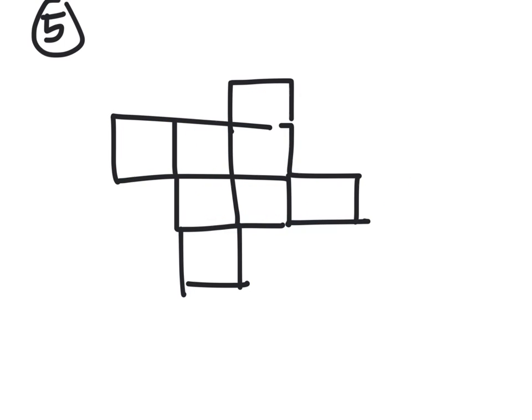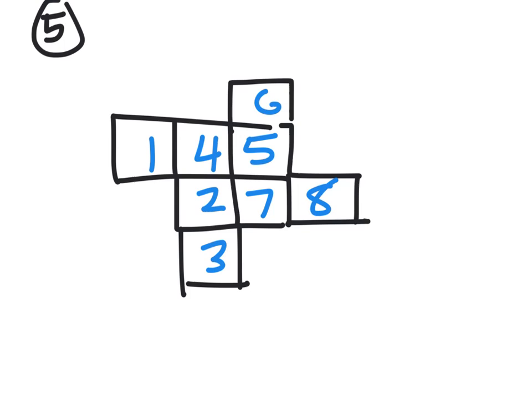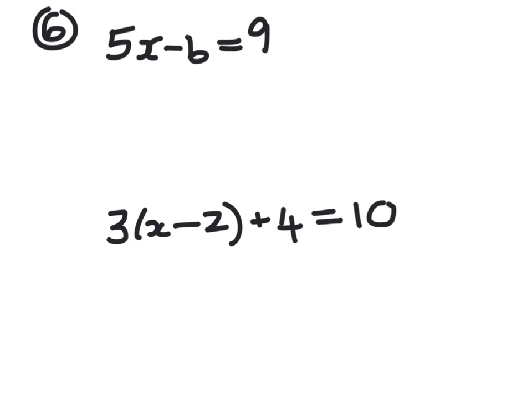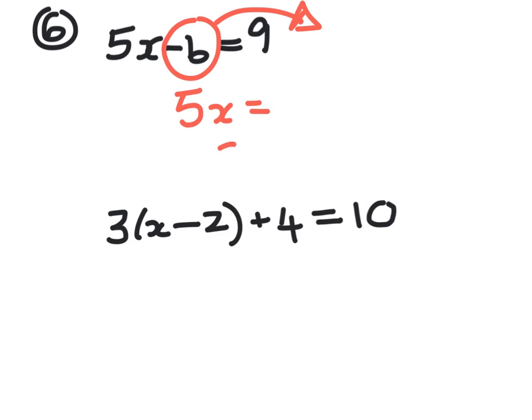So we need to remove those numbers, get a clear grid, and then try different ones and keep going and going until you get it right. Question 6. Solve the equations. Well, hopefully by now we've learned that the 6 goes over, so you end up with 5x equals, and then you can work out what x equals.